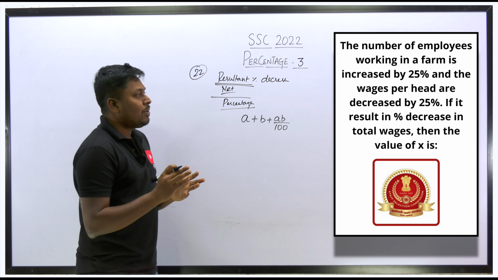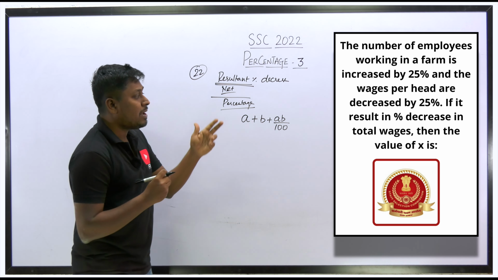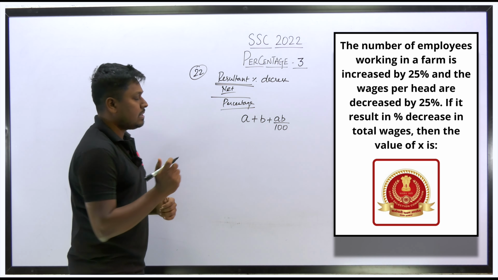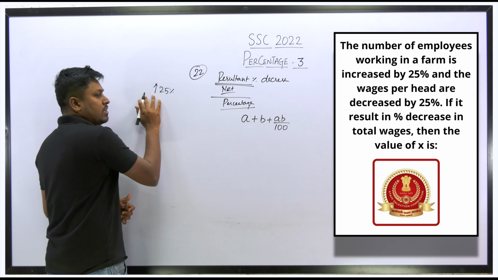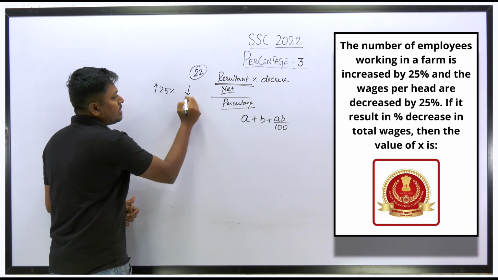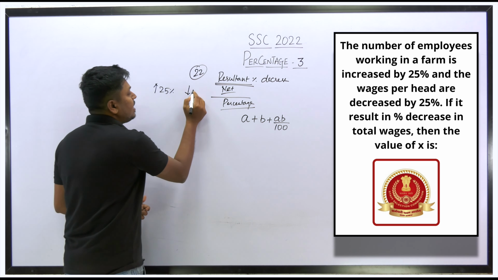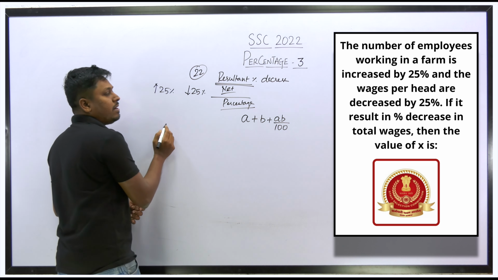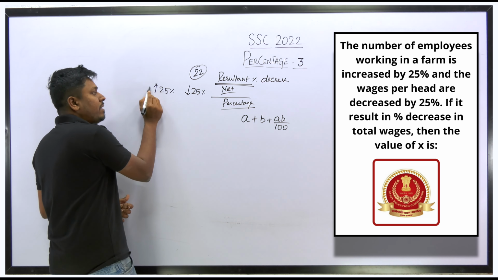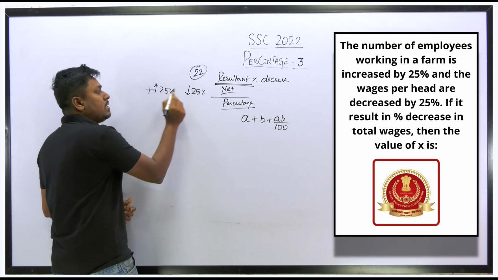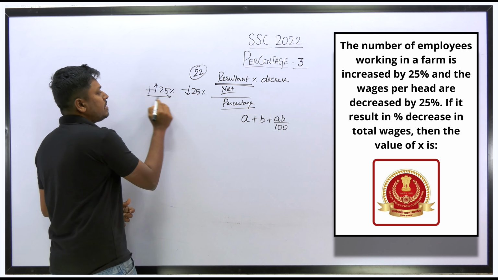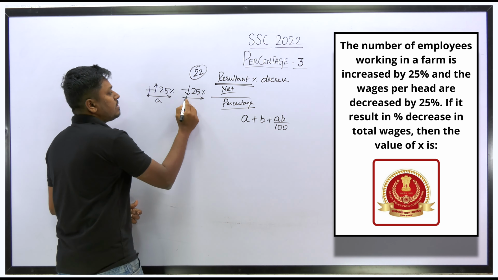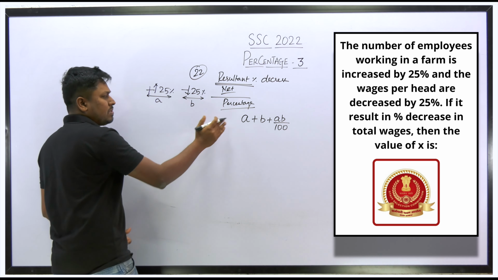Just see what the question is. The number of employees working in the firm is increased by how much percentage? 25%. So the employees have been increased by 25%. Because of this, the salary of the person is decreased by how much? The salary of the person is decreased by 25. So increased by 25% is plus 25, and decreased by 25% is minus 25. Assume this as the value of A and this as the value of B. Understood?